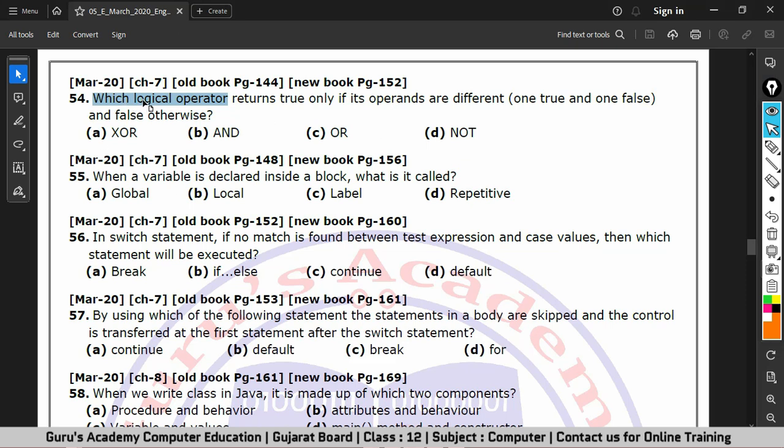So the question is, which logical operator returns true only if its operands are different? One true and one false, and false otherwise. So the correct answer is option A, XOR.